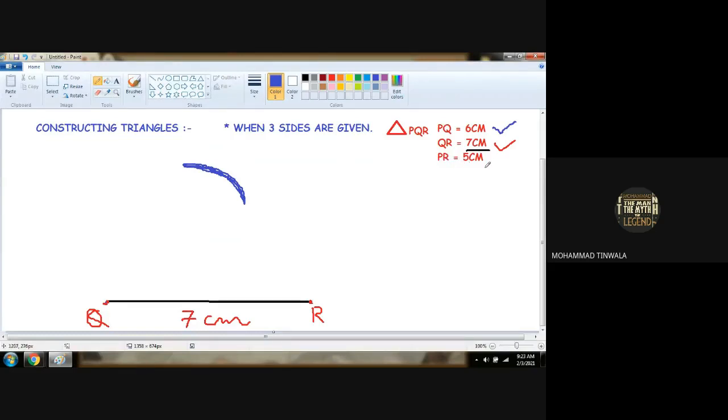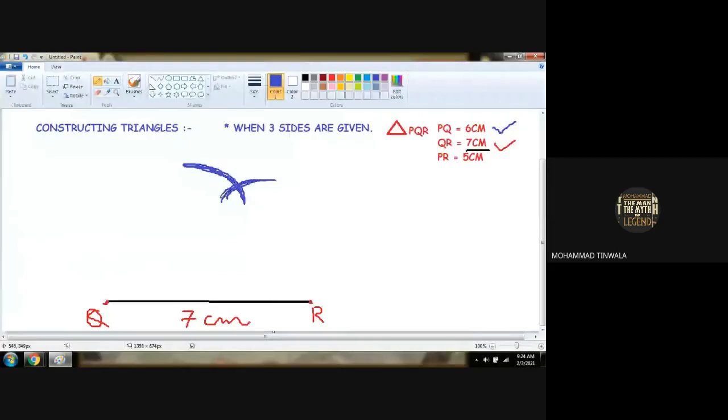5 centimeters. Again, with the help of the rounder and pencil, use your scale from 0 centimeter and open your pencil up to 5 centimeters. You got 5 centimeters of measurement in the rounder and pencil. After getting that, take center point R, place the pointer point over here and draw an arc of 5 centimeter distance in such a way that it intersects the other arc. We have to draw an arc that intersects the other arc.